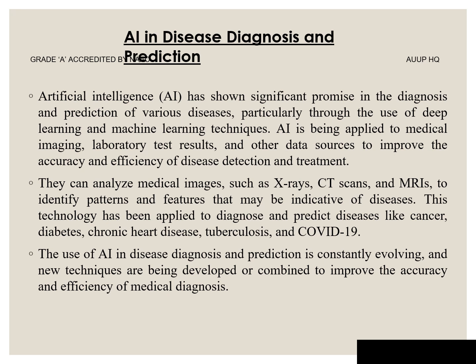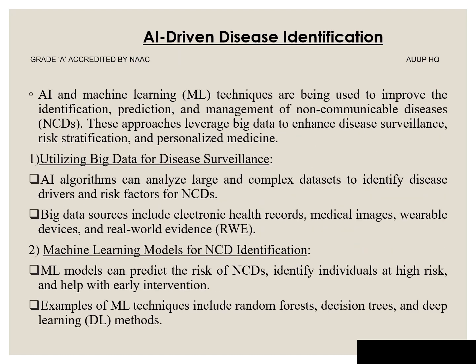AI in disease diagnosis and prediction. AI has significant promise in the diagnosis and prediction of various types of diseases through the use of deep learning and machine learning techniques. They can be used to analyze medical images, for example X-rays, CT scans, and MRIs, to identify patterns and features that may be indicative of diseases. This technology has been applied to diagnose and predict diseases, for example cancer, diabetes, chronic health diseases, COVID-19, etc. The use of AI in disease diagnosis and prediction is constantly evolving, and new techniques have been developed or combined to improve the accuracy and efficiency of medical diagnosis.